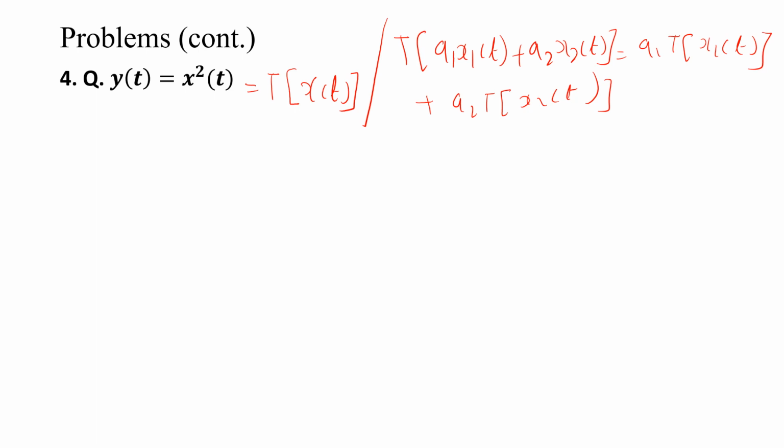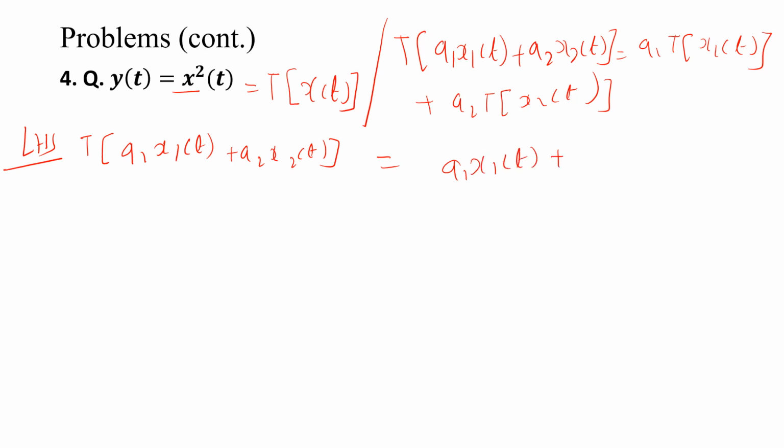Okay, so now LHS side I will go first. T of a1 x1 of t plus a2 x2 of t. So in place of x of t, I will put a1 x1 of t plus a2 x2 of t. So that squared. So this will be a1 x1 of t plus a2 x2 of t whole square.